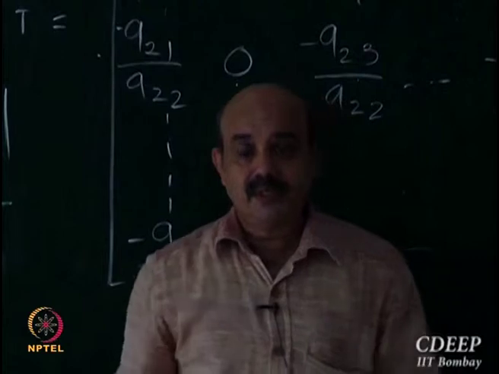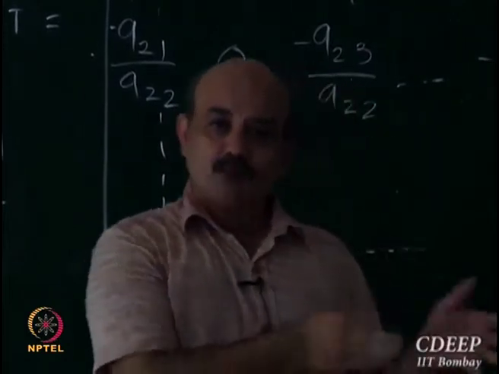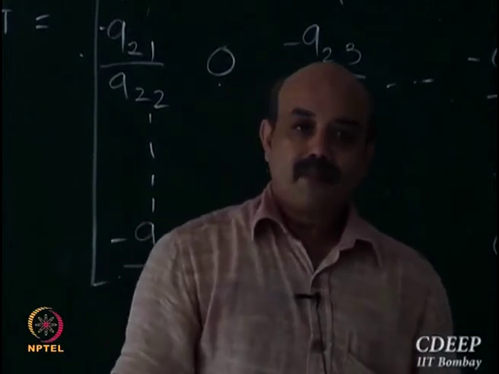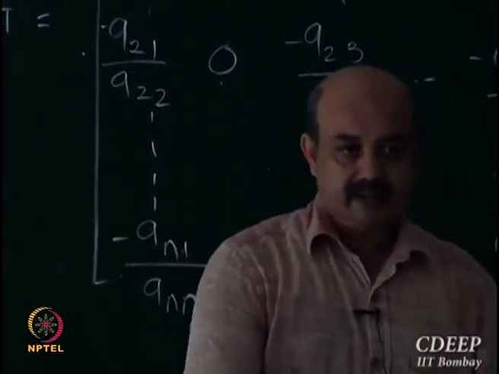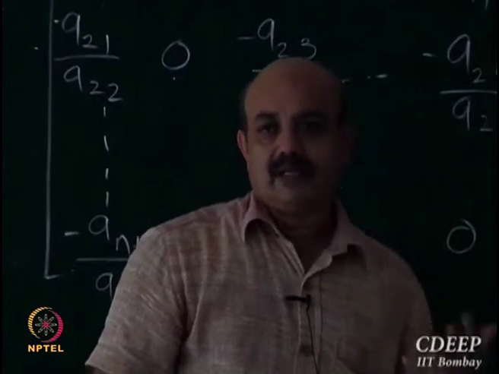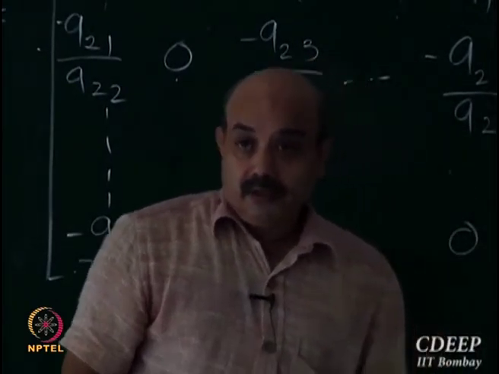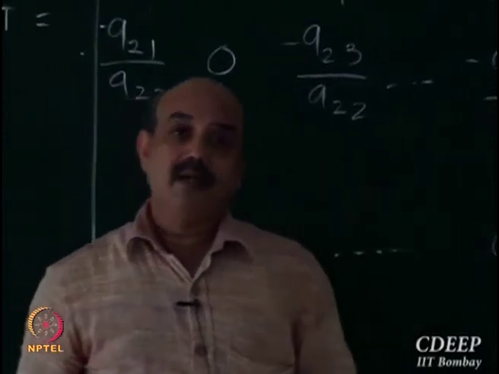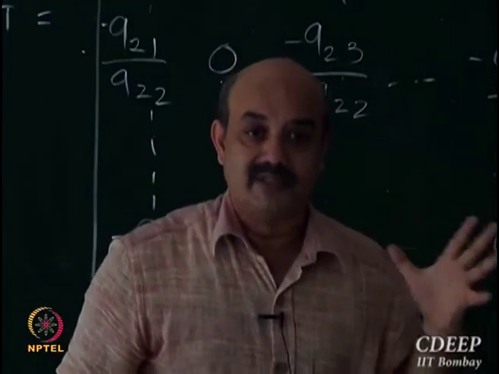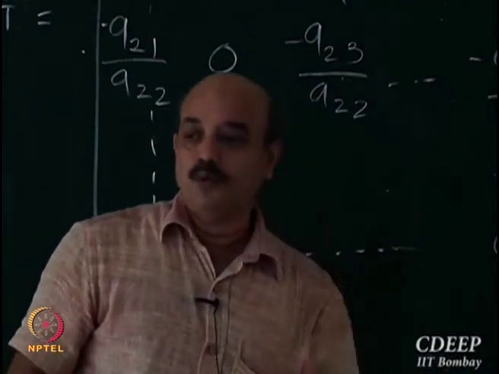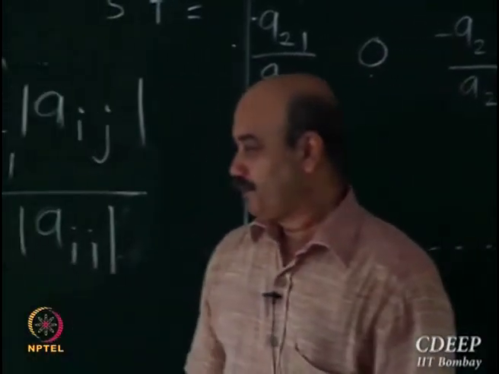I'll give you some more theorems. I will not get into the proofs of each one of them; proofs are given in the appendix. But these are very elegant theorems from which you can ascertain whether your iterations will converge or not, or you can modify your problem such that the iterations are guaranteed to converge. That's what we'll see next class briefly, and then move on to some other analysis.